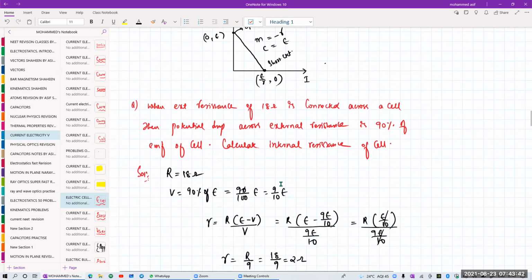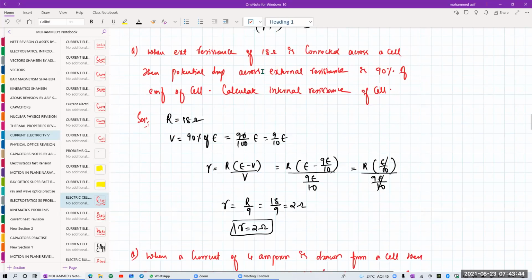Clear for everyone? So see this question. When an external resistance of 18 ohm is connected across the cell, then the potential drop across the external resistance is 90% of the EMF of the cell. Calculate the internal resistance of the cell. Capital R is equal to 18 ohms. V is equal to 90% of E, that is 90 by 100 into E, which is 9 by 10 times E.